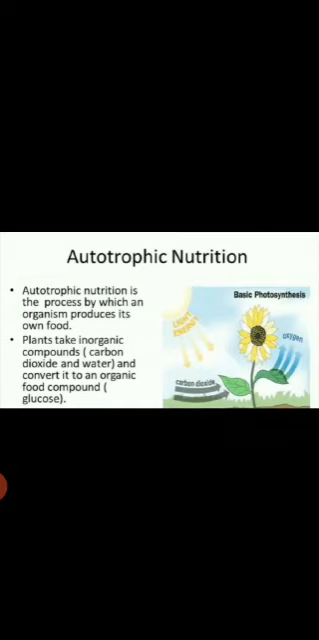Plants take inorganic compounds, that is carbon dioxide, water and sunlight, and convert them into an organic compound, that is glucose. In previous class we have learnt about the mechanism of photosynthesis, wherein we have learned in detail how the plant is preparing its own food. So under autotrophic nutrition we can take the example of plants and some autotrophic bacteria.